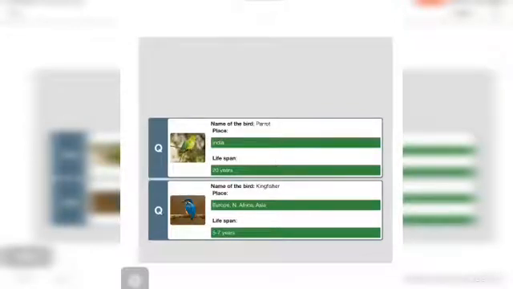Okay, you can ask your parents. You can search it on the internet, anything. Otherwise, in books also you can search it. See, I have done it. Name of the first bird is parrot, and the place where it is found is India.